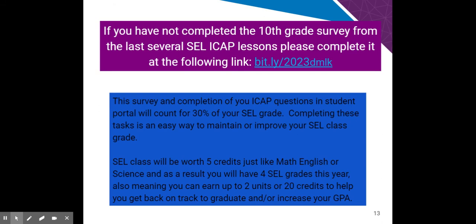And also know that your SEL class is worth 5 credits, just like your math class, your English class, or your science class. So it's important. Make sure you take care of your SEL grade. And keep in mind, you also are going to receive 4 SEL grades through the year, which is an extra 20 credits if you complete it. And that's part of the reason you're able to get 90 credits this year.